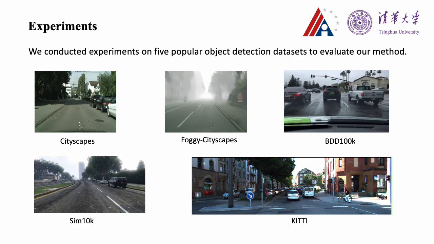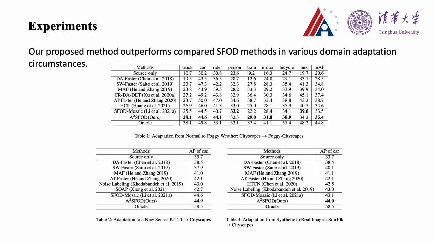We conduct experiments on 5 popular object detection datasets to evaluate our method. We compared our proposed method with SOTA methods in the following adaptation circumstances: adaptation from normal to foggy weather, adaptation to unseen new scenes, adaptation from synthetic to real images, and adaptation to large-scale dataset. It shows that our method achieves the best performance in the above-mentioned circumstances.